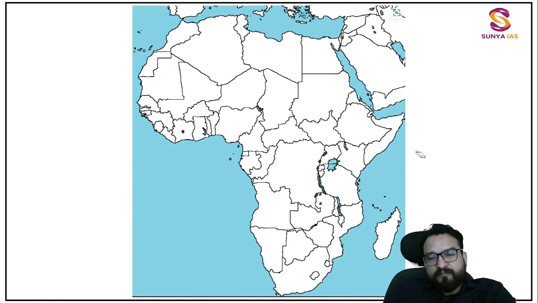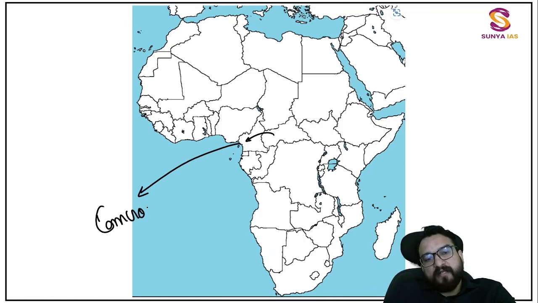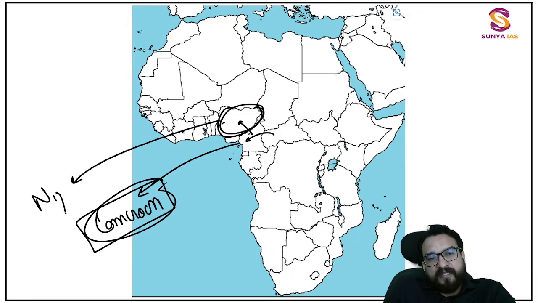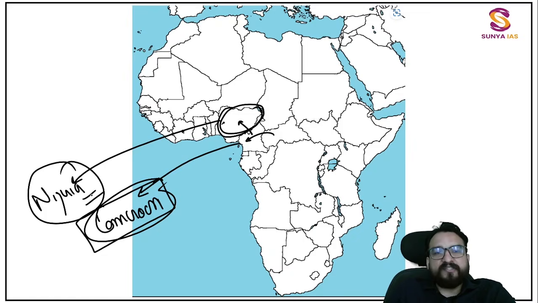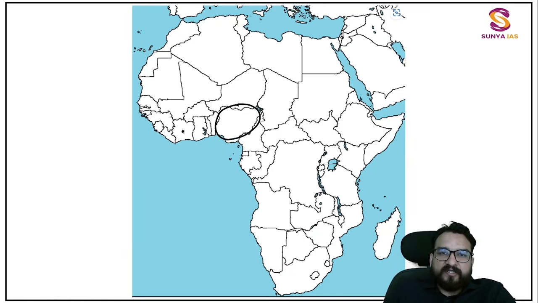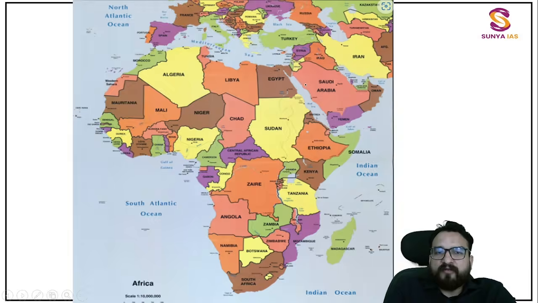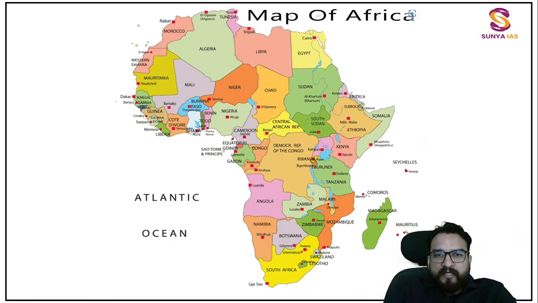And on the right side of Central African Republic, you will find this country as what? Angola, not Angola, Cameroon. Angola we have already seen, right? Cameroon you will find over here. Okay, and above this, combine it with Cameroon, you will find the highest population of Africa in Nigeria. We have reached Nigeria, and above it is Niger, right? And this we have already covered. Don't worry, we will be revising it and understanding it from different maps also.